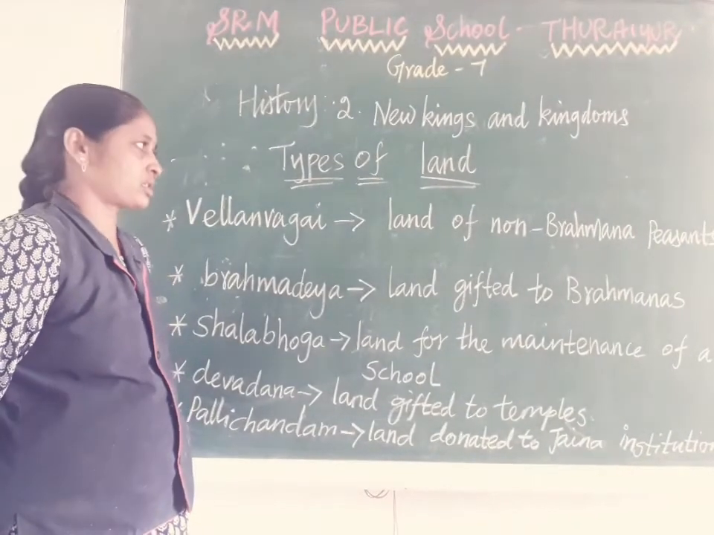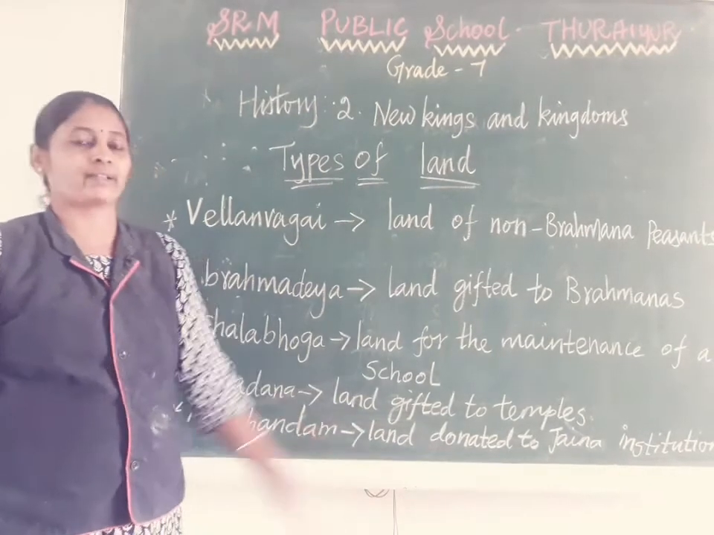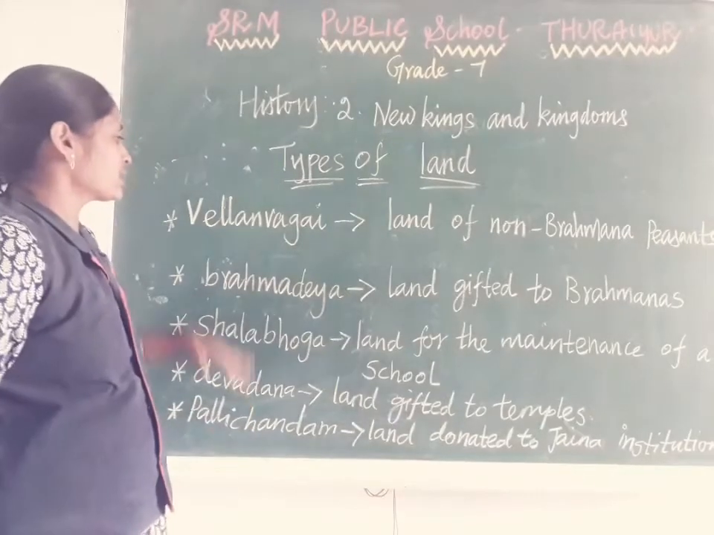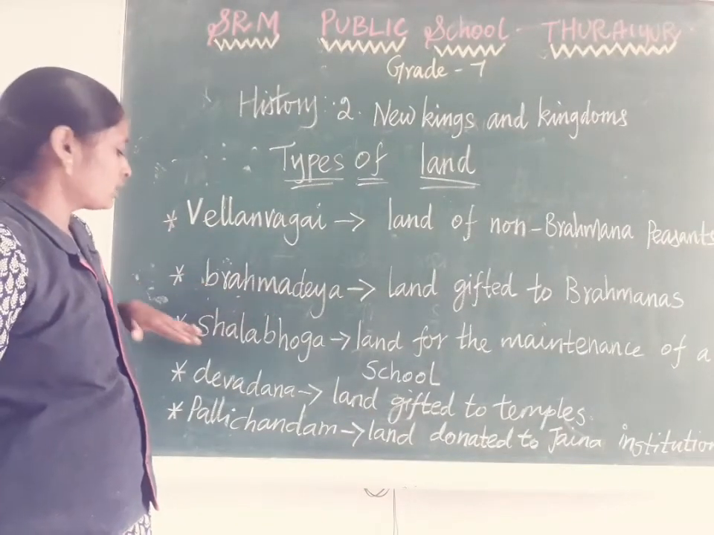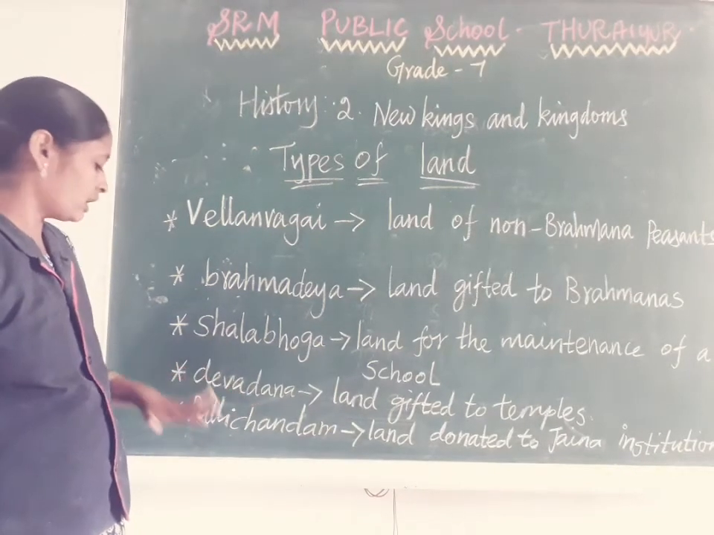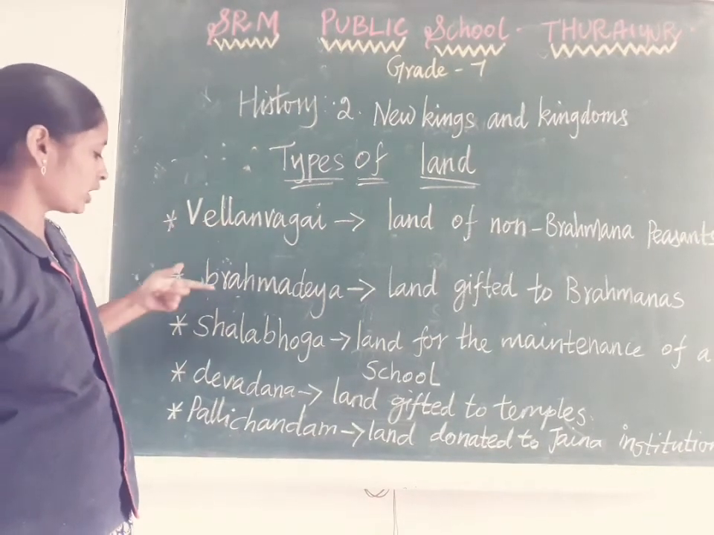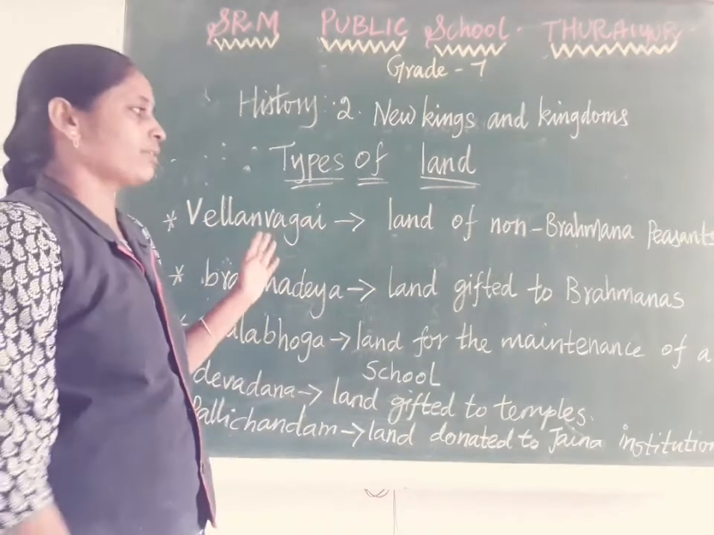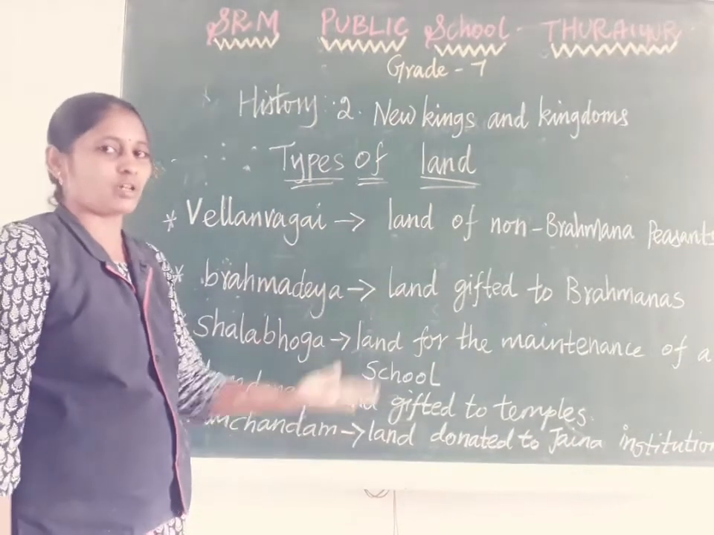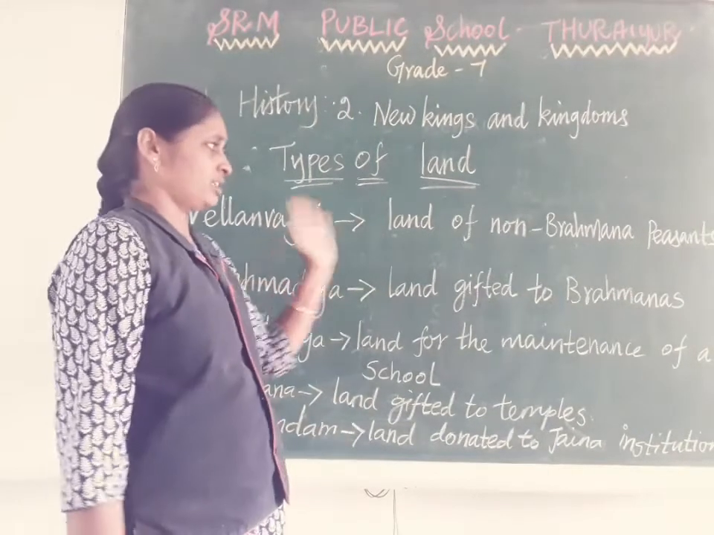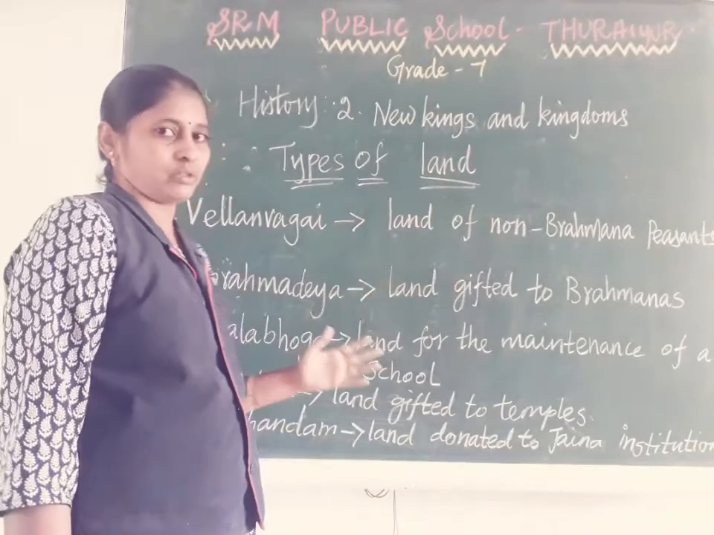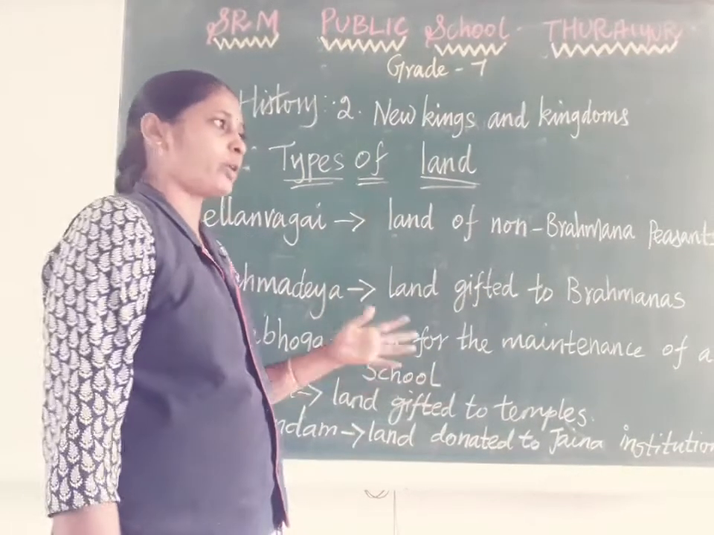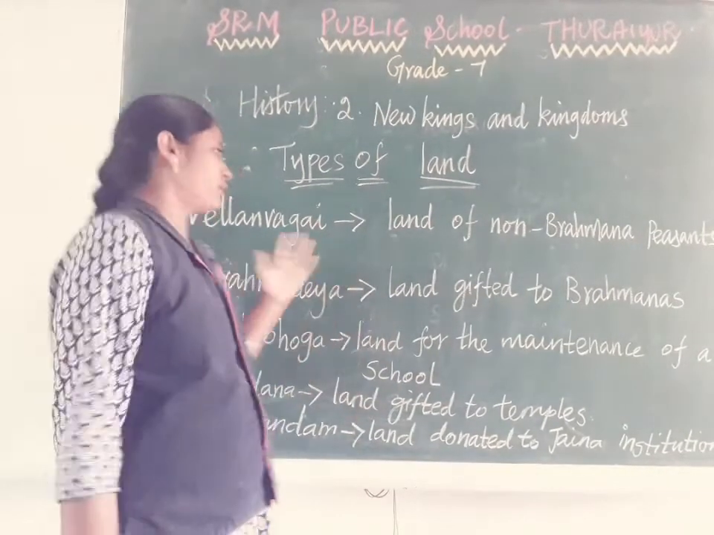Now, the different types of land in the Chola dynasty. They divided the land into five categories: Velan Vagai, Brahmodaya, Salaboha, Devadana and Pallichanda. Velan Vagai is the land of non-Brahmin peasants, that is, those who are not Brahmins. Their land was called Velan Vagai.